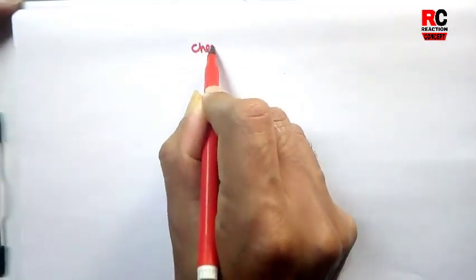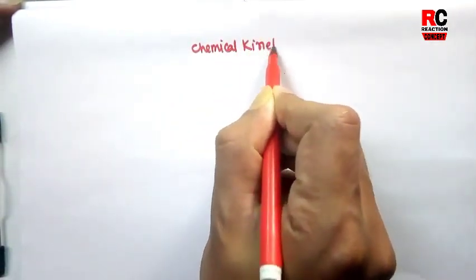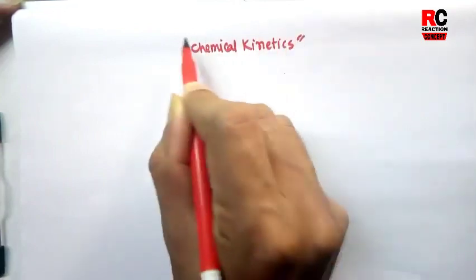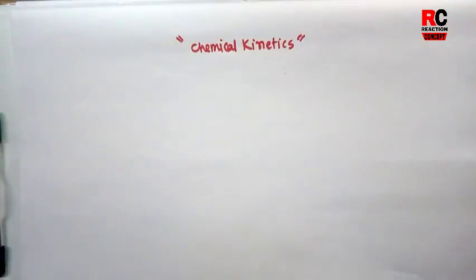So today we will discuss a very important part of physical chemistry of class 12. This is the number 4th chapter, named Chemical Kinetics. This is a physical chemistry chapter. So before starting chemical kinetics, we will have a brief introduction on chemical kinetics, its importance in chemistry, and its applications also we'll discuss.